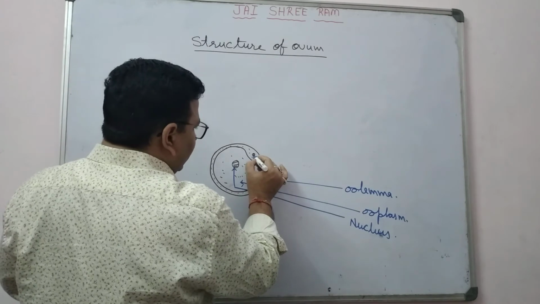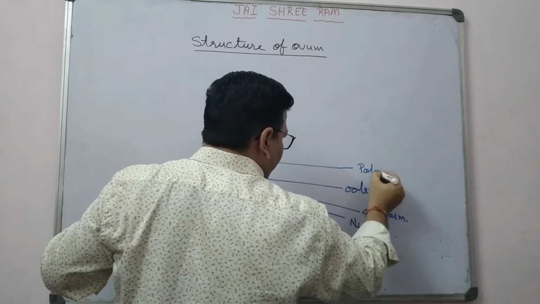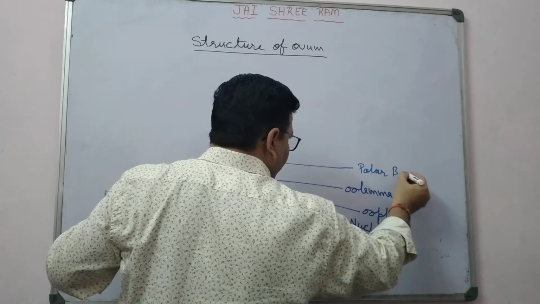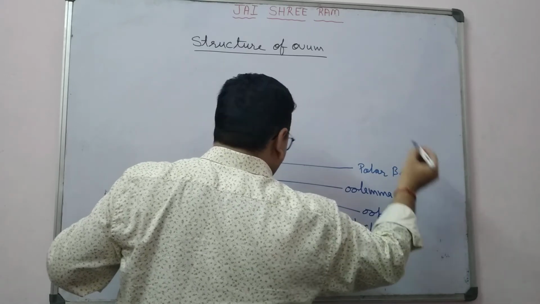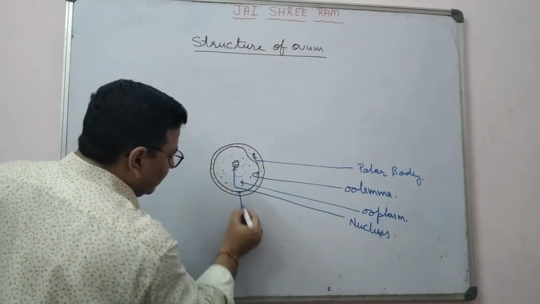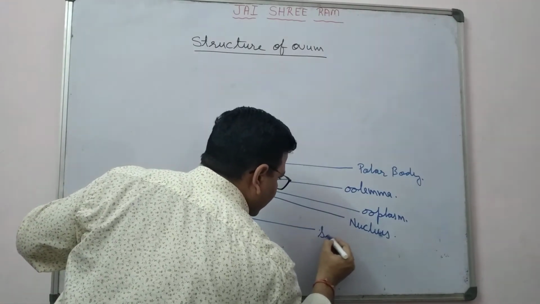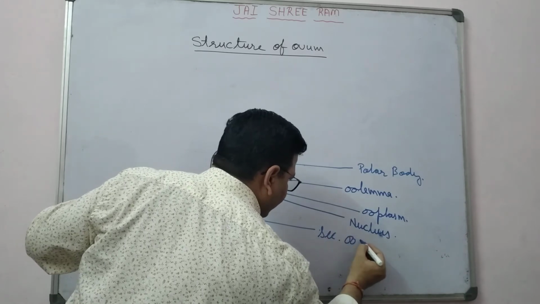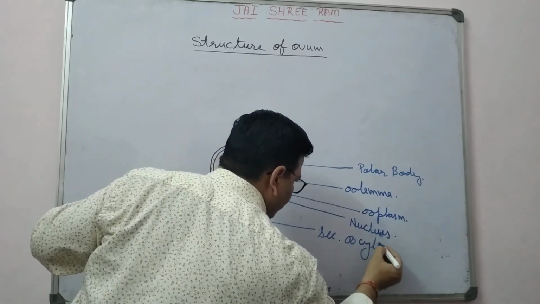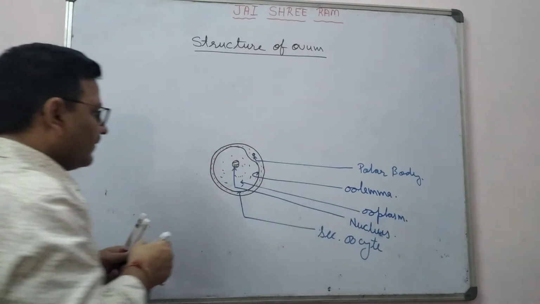This structure represents the polar body, right? So this complete structure is known as the secondary oocyte. Okay, this one is the secondary oocyte.